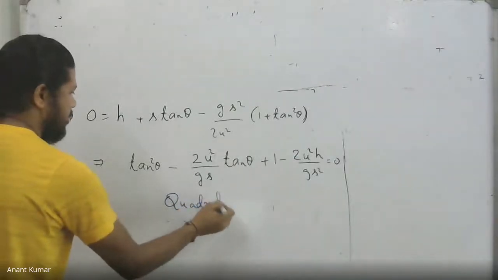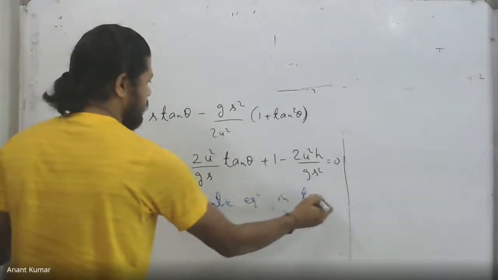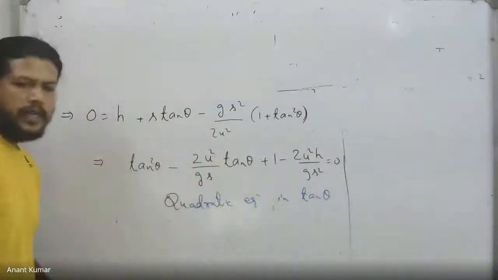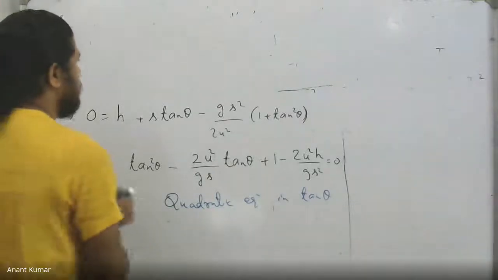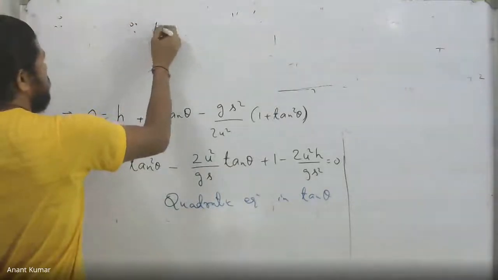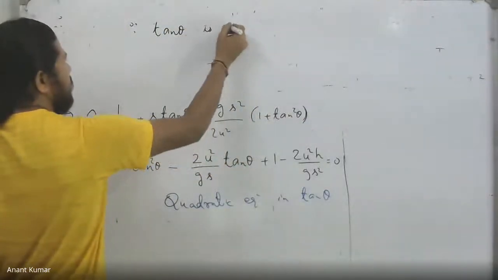The quadratic equation in tan theta: since tan theta must be real, the discriminant must be positive.